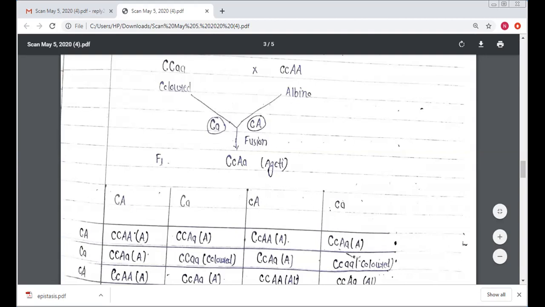And after the fusion of these in the F1 generation, we find that capital C, capital A, small a, and it represents the agouti color.